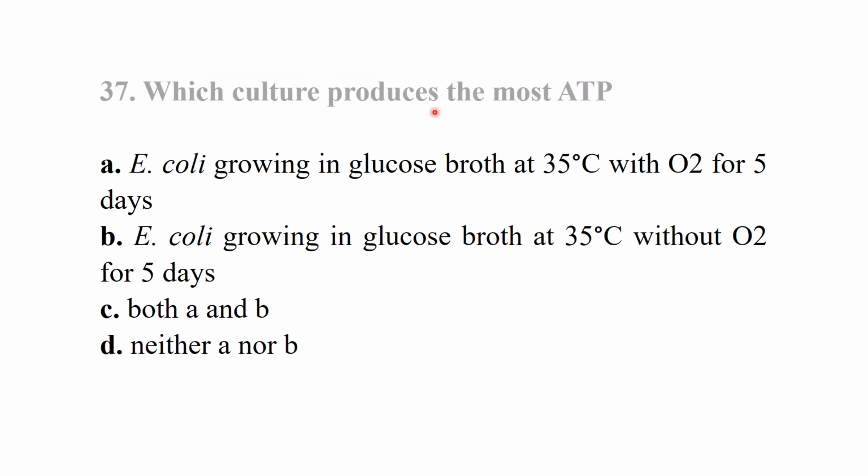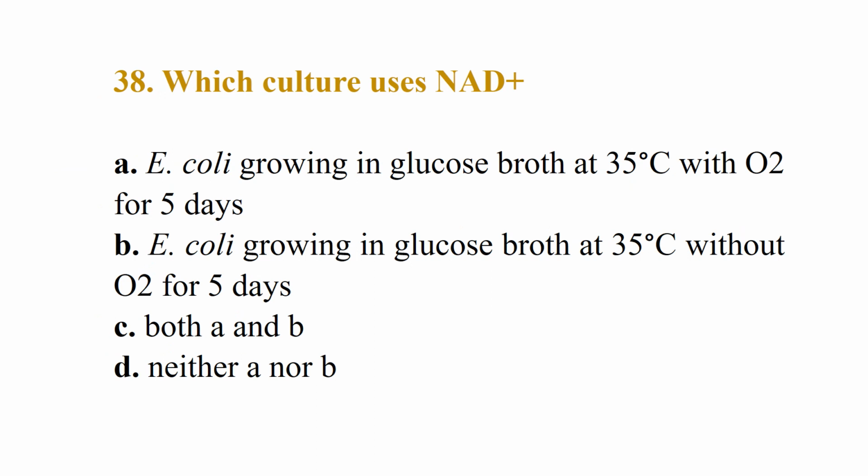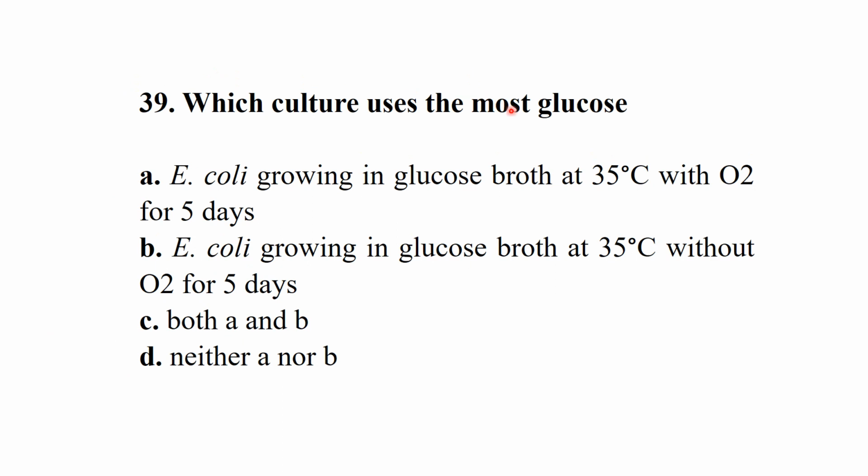Which culture produces the most ATP? E. coli growing in glucose broth at 35 degrees with oxygen for 5 days. With oxygen will produce the most ATP; without oxygen will produce more lactic acid. Which culture uses NAD+? Both A and B use NAD as a cofactor. Which culture uses the most glucose? E. coli growing in glucose broth at 35 degrees without oxygen for 5 days.